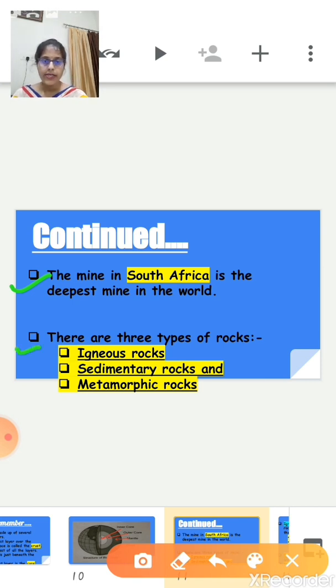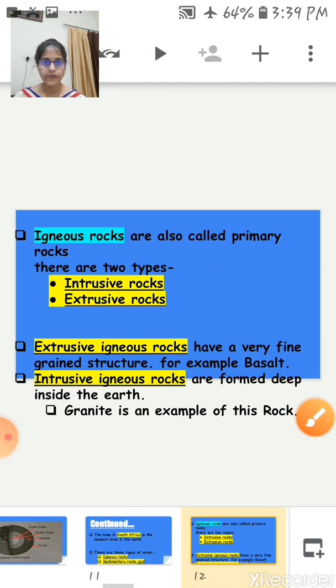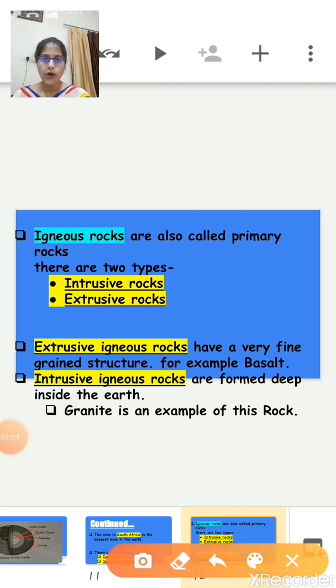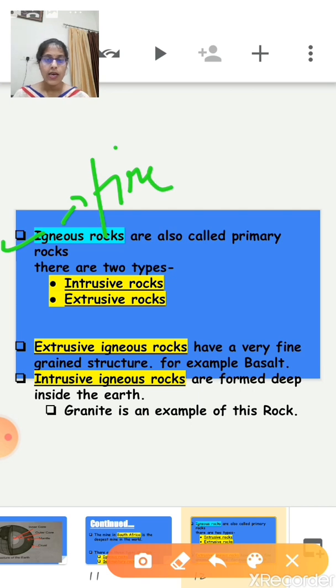Okay, now next, there are three types of rock. Basically in this chapter we have learned about rocks. The first one is igneous rock, the second one is sedimentary rock, and the third one is metamorphic rock. Let's start with the first, igneous rock. Igneous rocks are called primary rocks. Now just tell me, students, what is the meaning of igneous? Igneous means fire. Igneous rocks are called primary rocks. And why are igneous rocks called primary rocks? Do you remember, children?